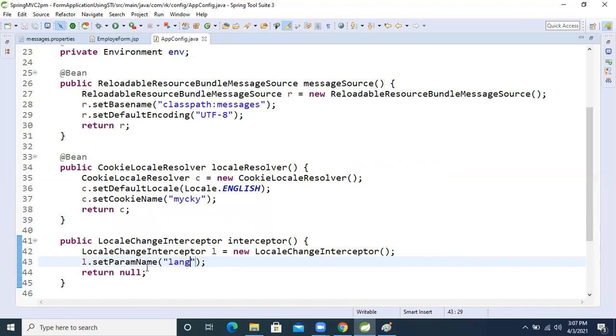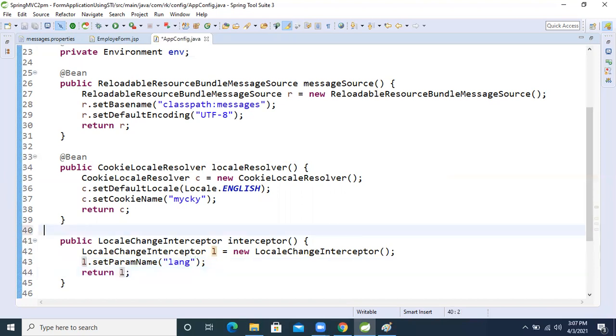So that's it. Now we will return this one. So how can we make this method a bean? We will apply the @Bean annotation.